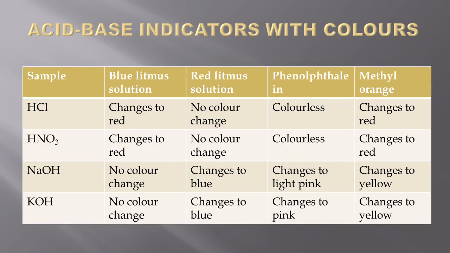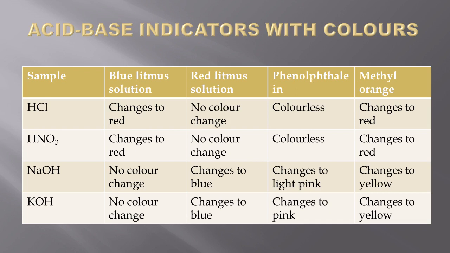Similarly, when you take certain samples of acids that we use in the lab and test with these indicators, let us look at what color you are going to obtain. Just recollect this. When you add blue litmus solution to an acid sample like HCl, it changes to red. Red litmus, if you add, gives no color change, as I told already. Phenolphthalein gives colorless. Methyl orange changes to red.